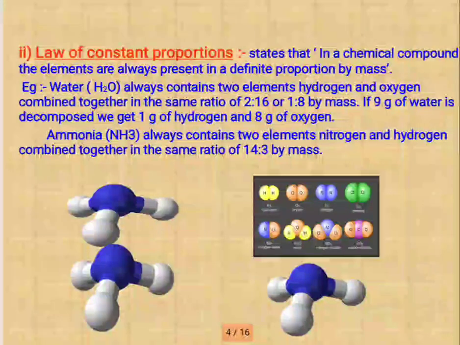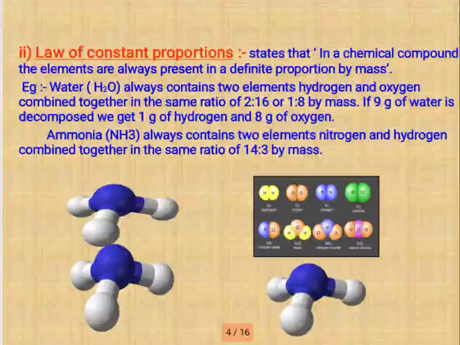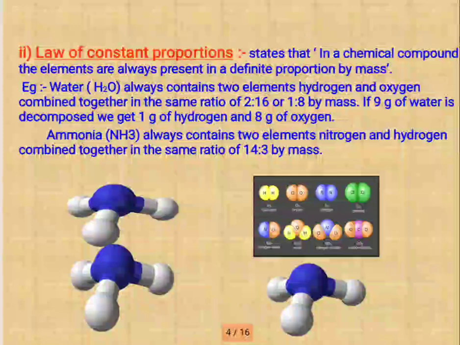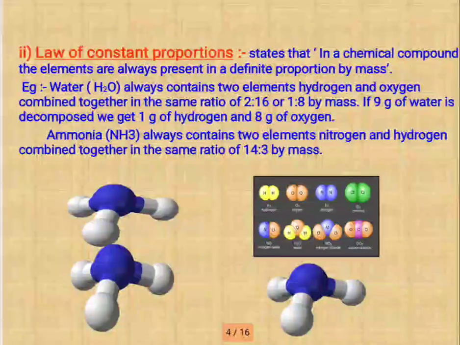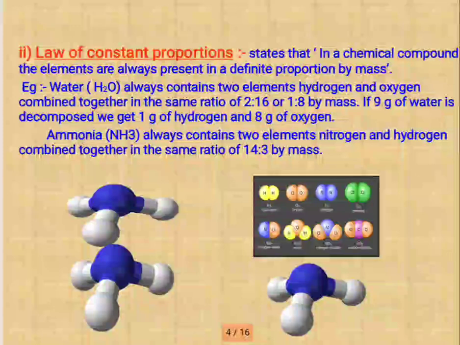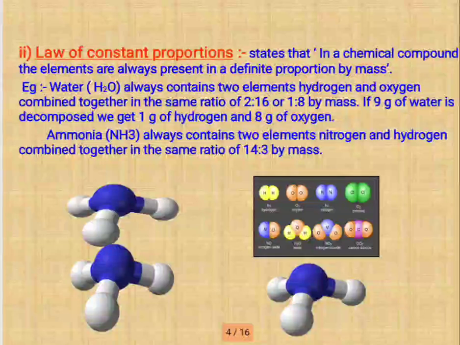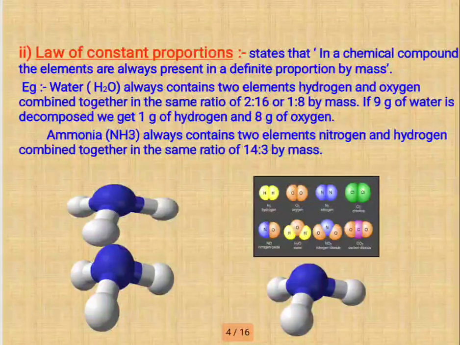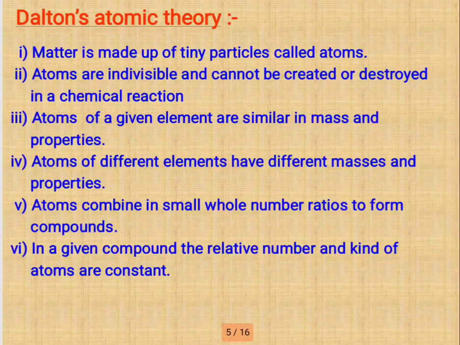This law was proposed by Proust. A chemical compound always contains the same elements in the same proportion by mass. For example, water, H2O, always has hydrogen and oxygen in the mass ratio of 1 is to 8. The next example, ammonia, NH3, always contains two elements, nitrogen and hydrogen, combined together in the same ratio, 14 is to 3 by mass. Okay, remember.